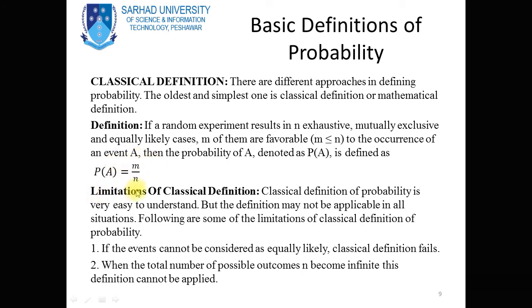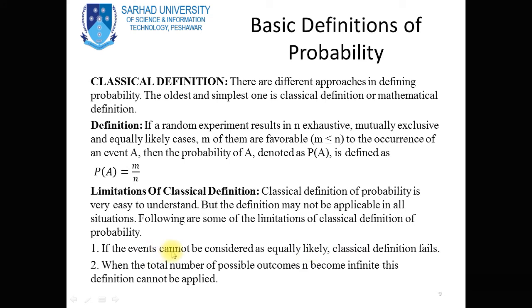Now, limitations of the classical definition of probability. The classical definition of probability is very easy to understand, but the definition may not be applicable in all situations. Following are some of the limitations of the classical definition of probability. If the events cannot be considered as equally likely, the classical definition fails.